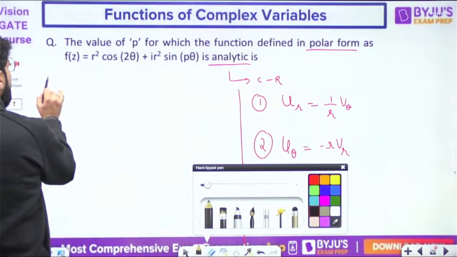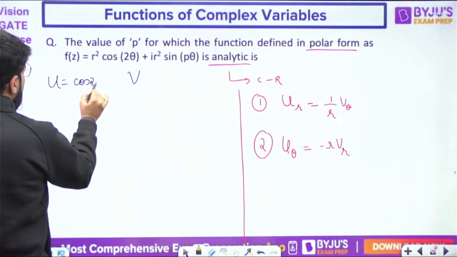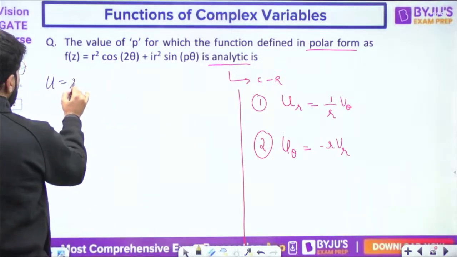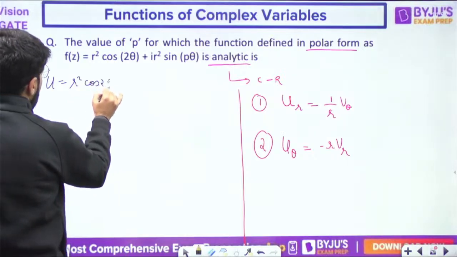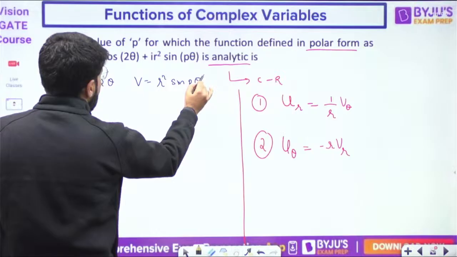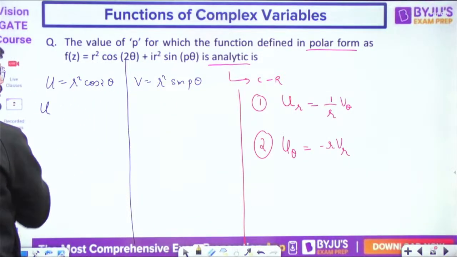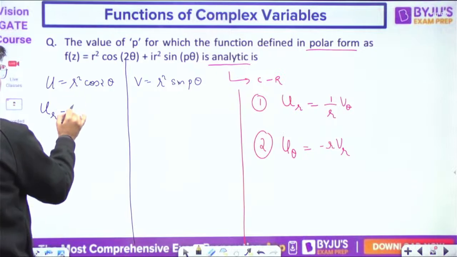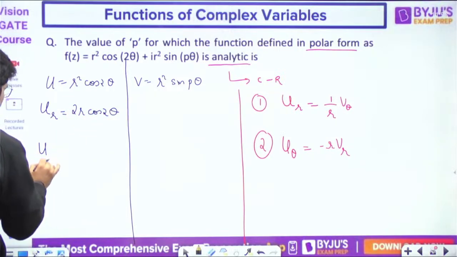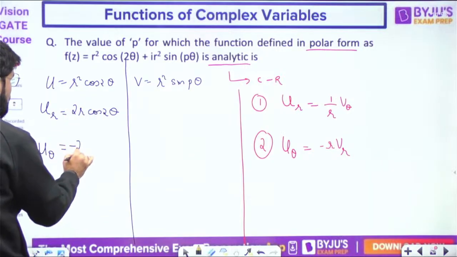So what is the value of u and what is the value of v? u is r² cos 2θ and v is equal to r² sin pθ. So what is u_r? Differentiation of r² is 2r, so I have 2r cos 2θ. And what is u_θ? First let me calculate the derivatives. The derivative of cos 2θ will be minus 2 sin 2θ.